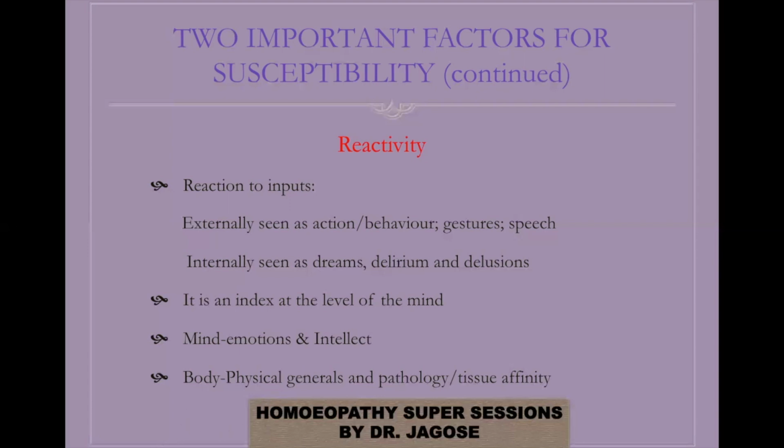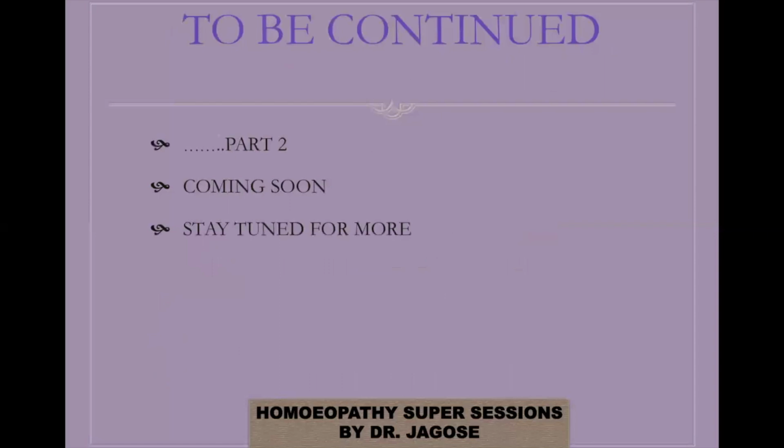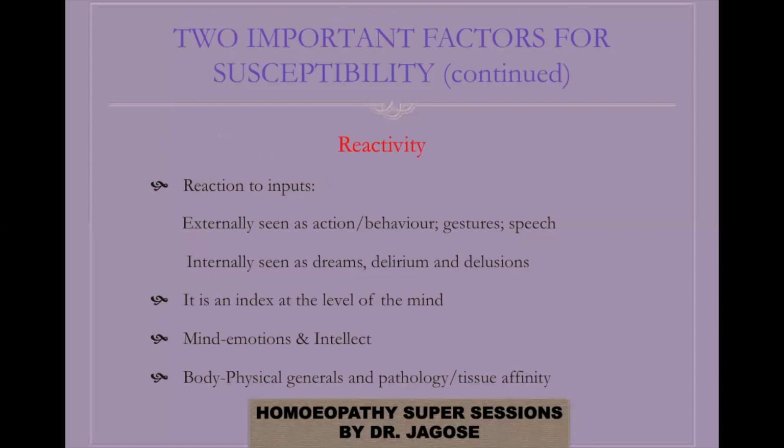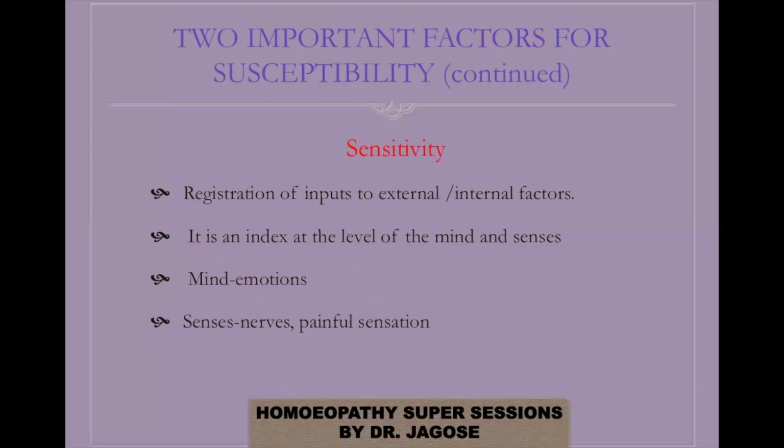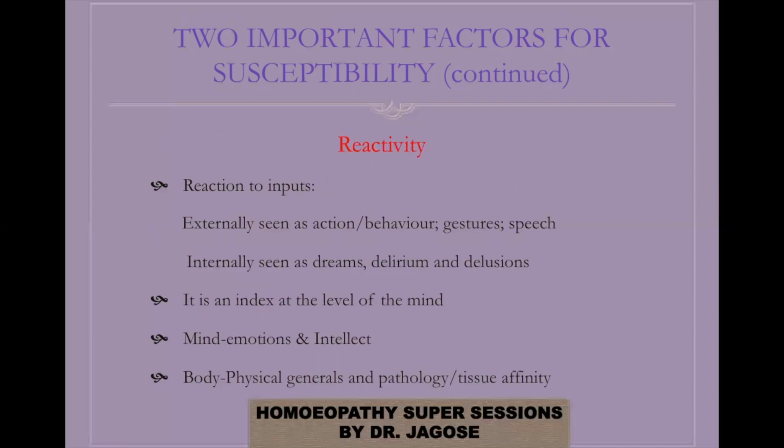So therefore, there are two important points for susceptibility to take place: sensitivity, or the registration of inputs, and second, reactivity. Until and unless you are sensitive, you will not react.